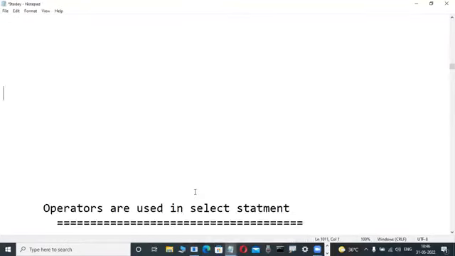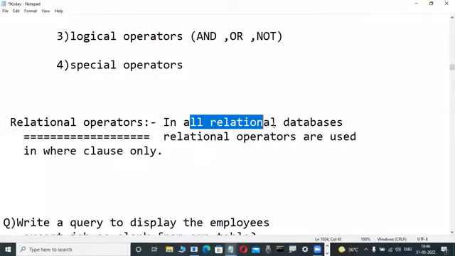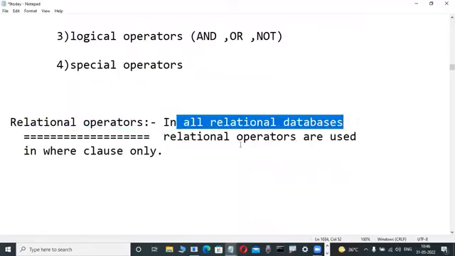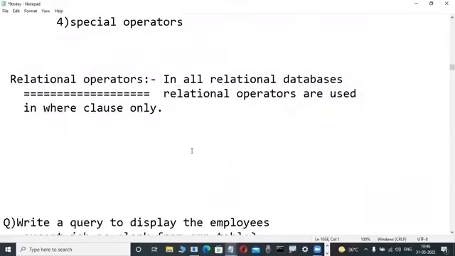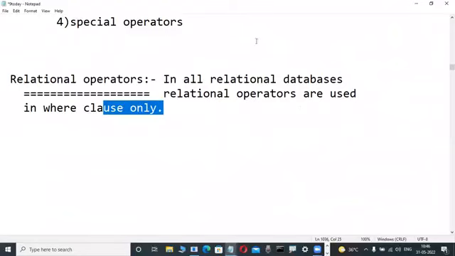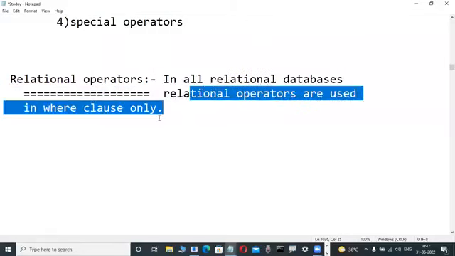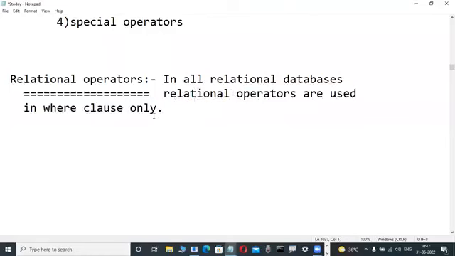Write some theory: in all relational databases, relational operators are used in the where clause only.